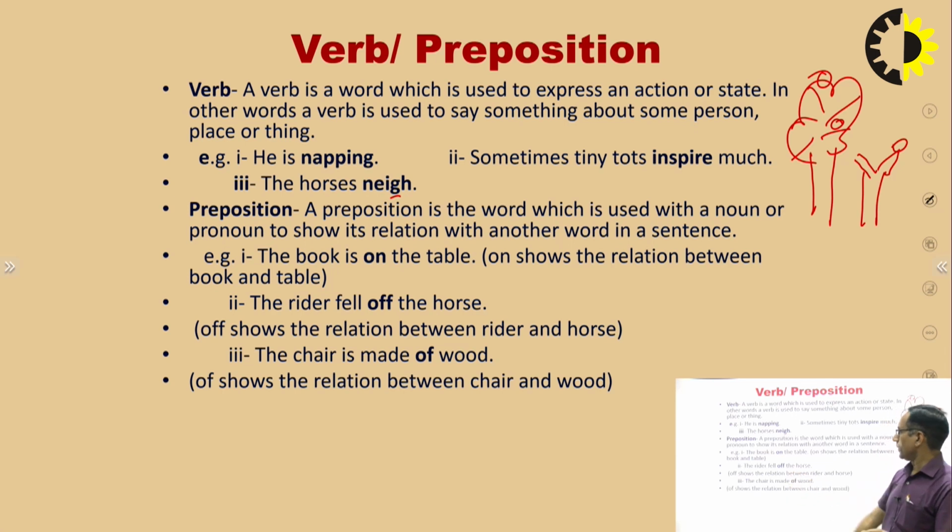So off showing the relation, that rider and the horse. The chair is made of wood. So wood and chair, what is the relation? So many prepositions are there: made of, made from. Whenever something is converted, like curd is made from milk, we cannot say that curd is made of milk, wrong. So here actually a very deep study is there of the prepositions.